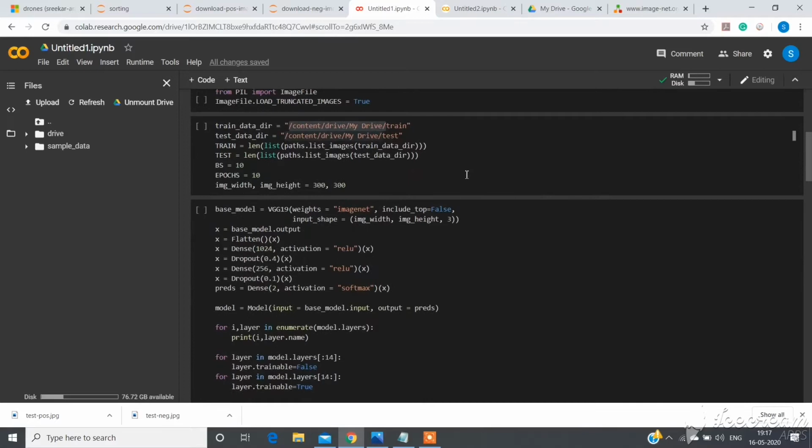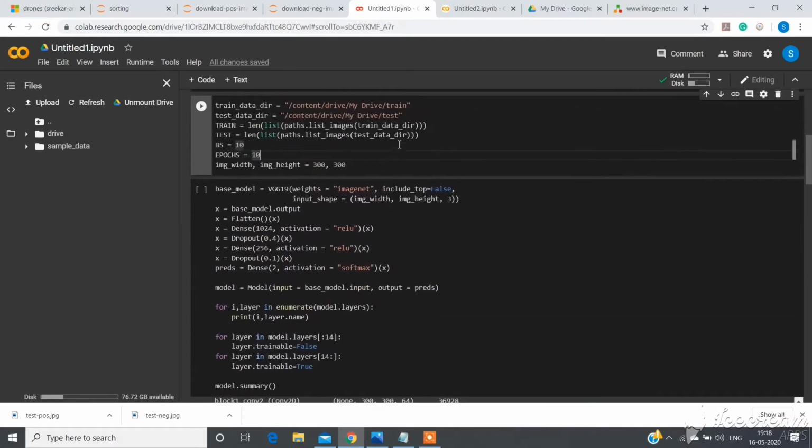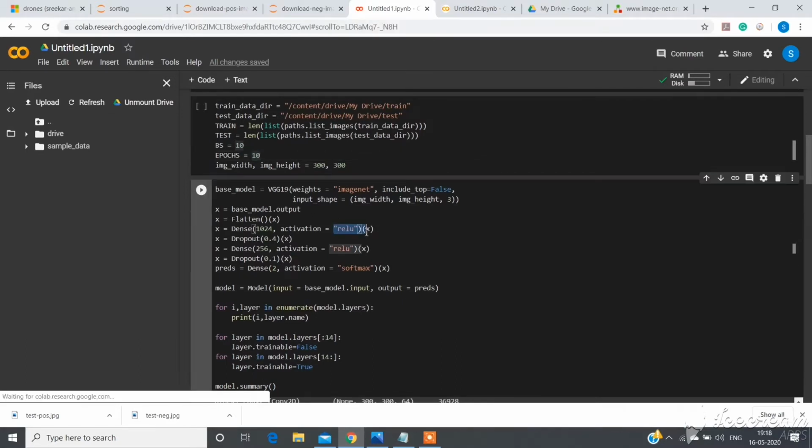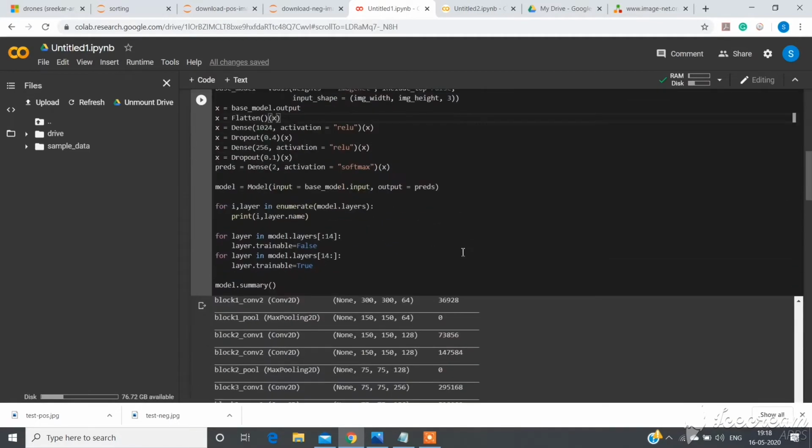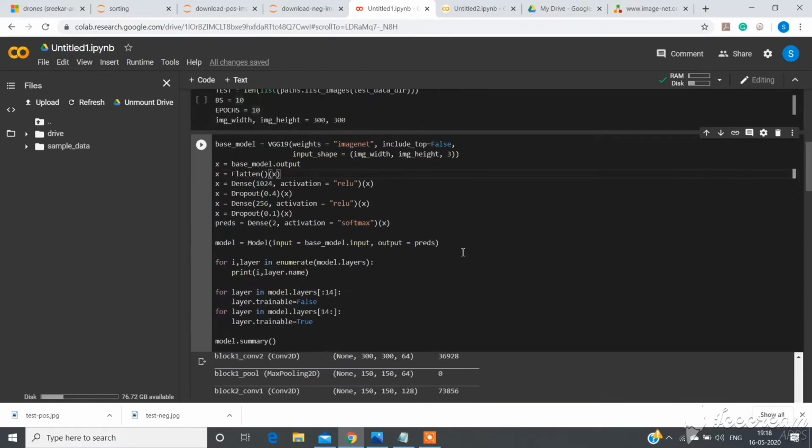So this is the code. I'm importing my data sets here and defining how many hidden layers I want and the activation function for each hidden layer. As you can see here, it's ReLU for the first one and softmax to print my output, what is the prediction and all. So these are the activation functions and all.